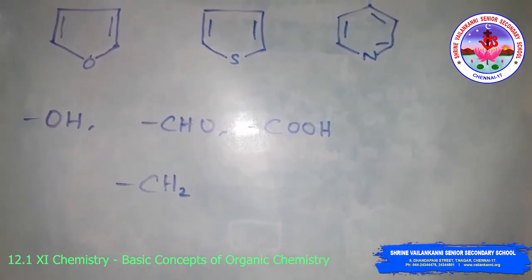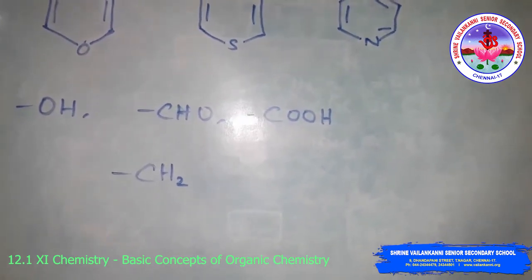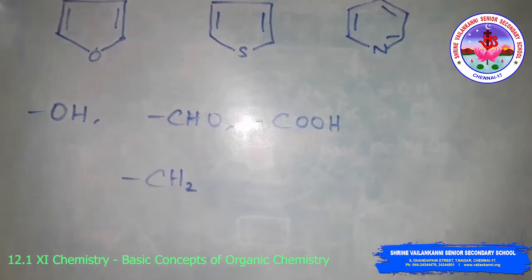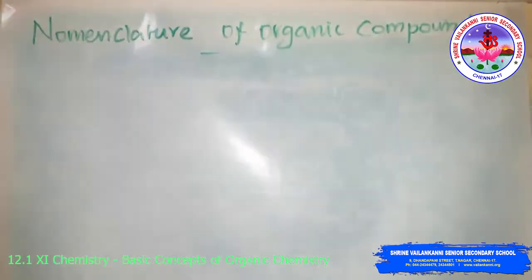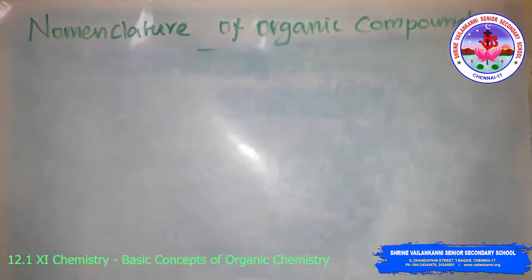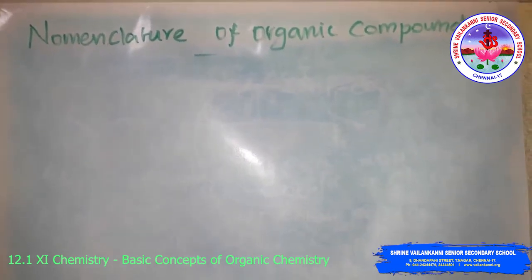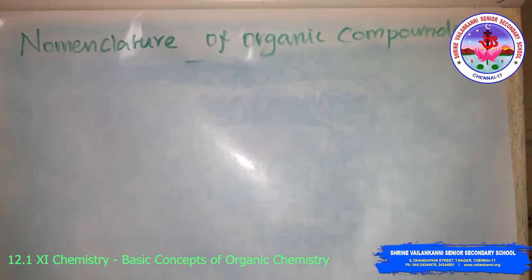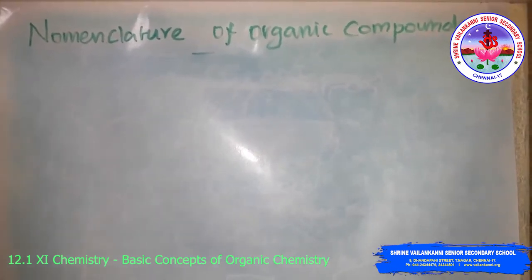Okay. Now we will see the nomenclature of organic compounds. Organic chemistry deals with millions of compounds. In order to clearly identify them, a systematic method of naming has been developed.